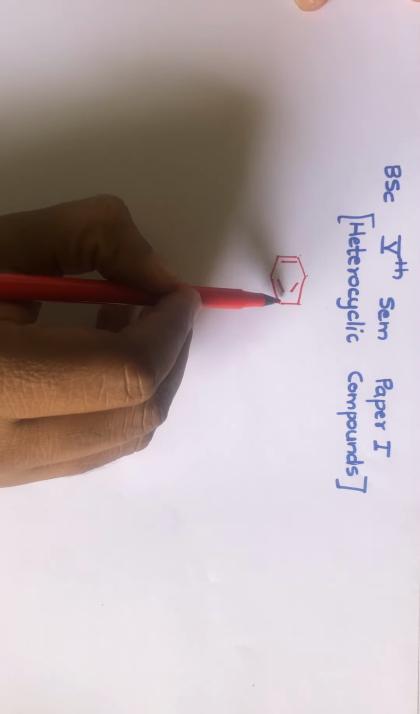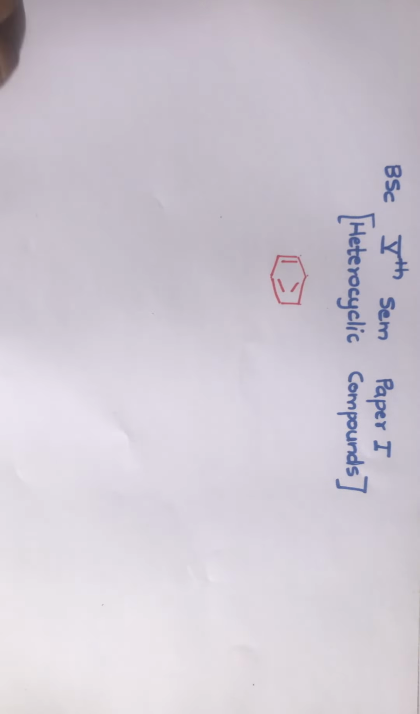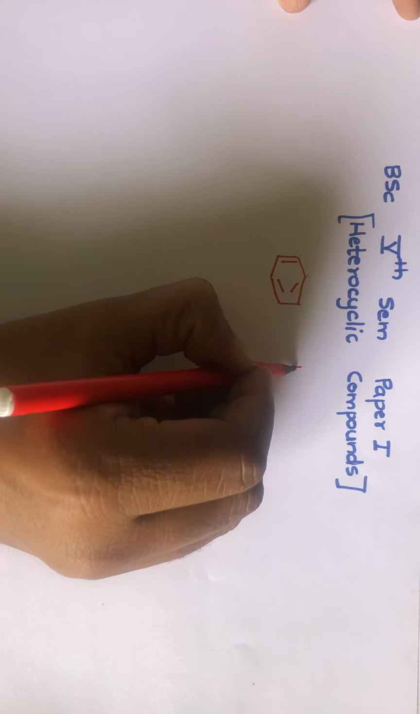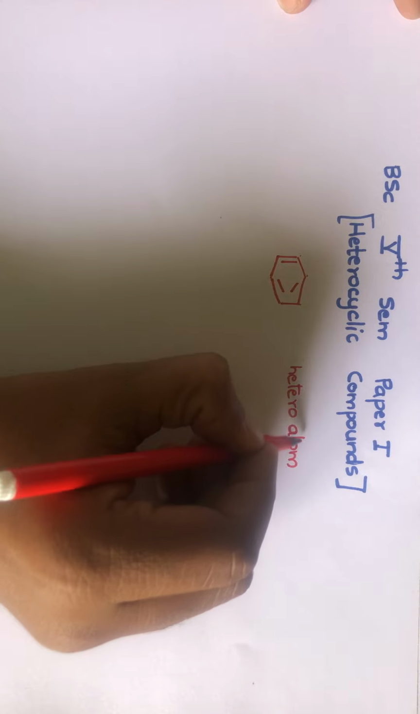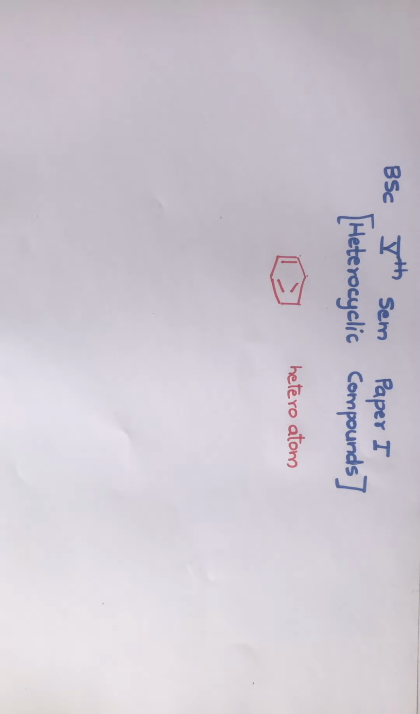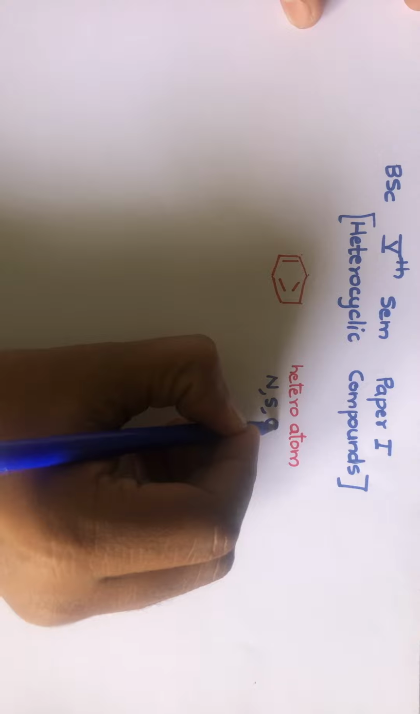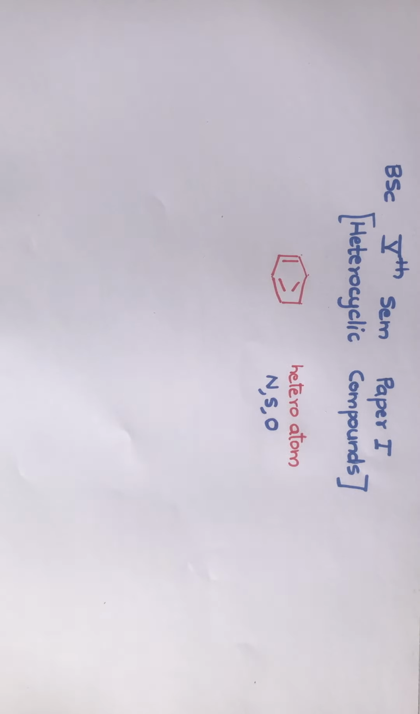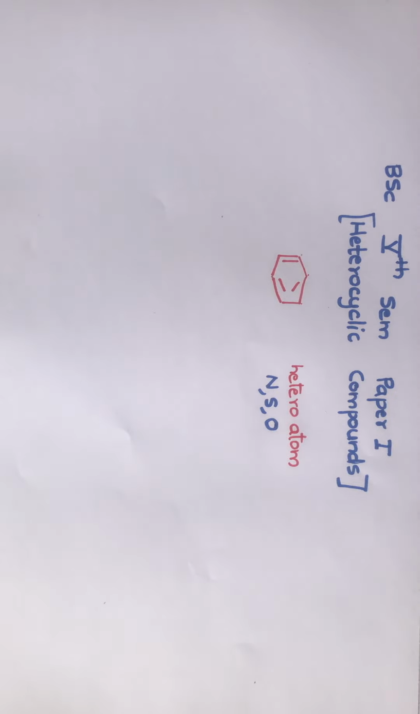If one or more carbon atoms of this ring is replaced by another atom, which we refer to as a heteroatom. Generally, the heteroatoms present in the ring will be nitrogen, sulfur, and oxygen. Even some atoms like boron, phosphorus, silicon can also be present in the heterocyclic ring, but most commonly these will be there.